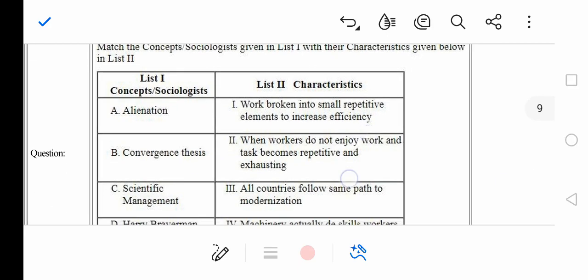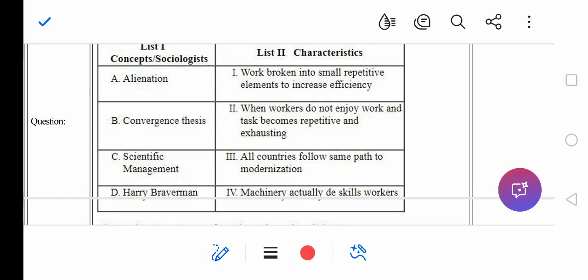33, right? So alienation, as I told you, you should know the basic definitions, the basic jargons, the basic terms that are essential in sociology. For that, alienation refers to when workers do not enjoy the work and the task becomes exhausting, repetitive, right?